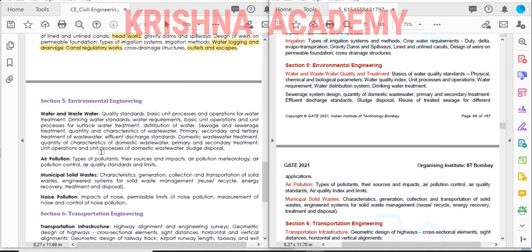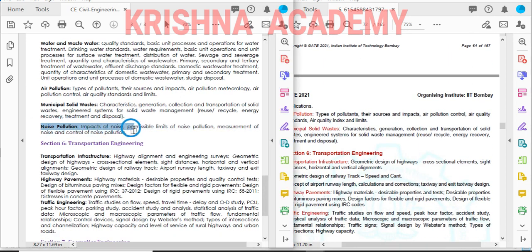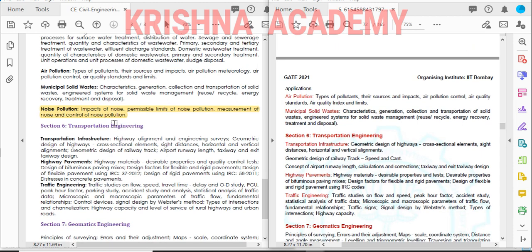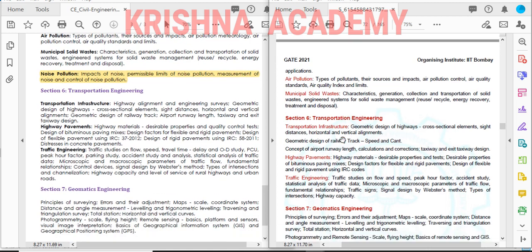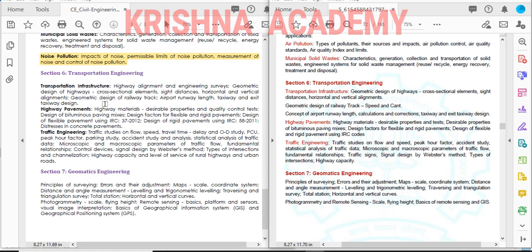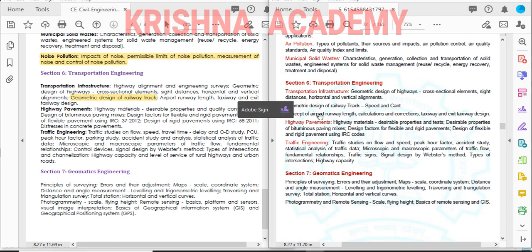In environmental engineering there is not much difference, but noise pollution is removed for GATE 2021. Only air pollution and municipal solid waste are there. Noise pollution is totally removed. Next, in transportation engineering, mainly the geometric design of railway track. Before, we had to look at the total geometric design, but now it is only limited to speed and cant. There is not much change elsewhere.